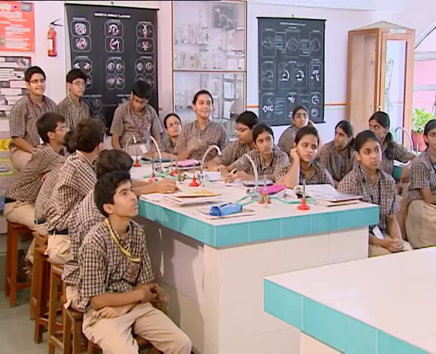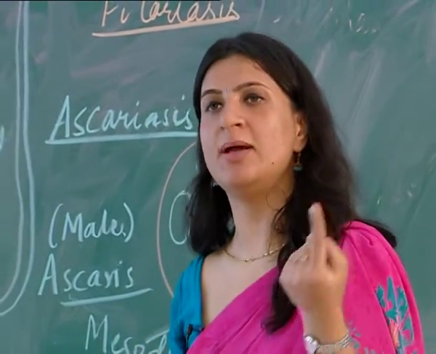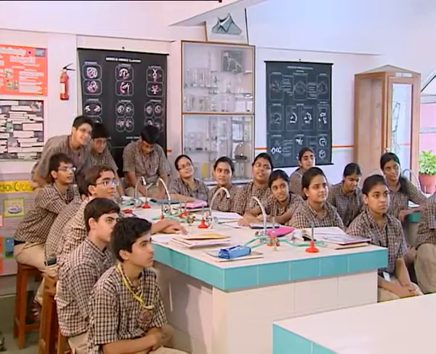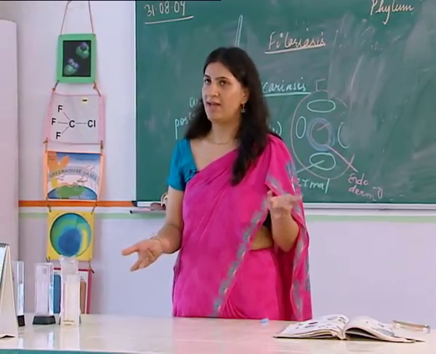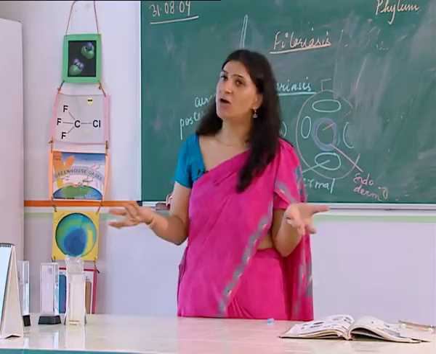Yes, Aishwarya. Very good. So this is the one basic difference between a roundworm and a flatworm, which Aishwarya has said. Yes, second difference. Ma'am, flatworms are acoelomates and the roundworms are pseudocoelomates. Very good. Flatworms are acoelomate and roundworms are pseudocoelomate. That means one has no coelom, and another one has a false coelom.